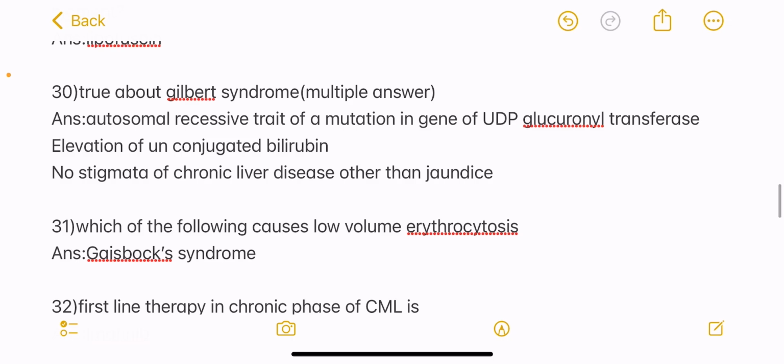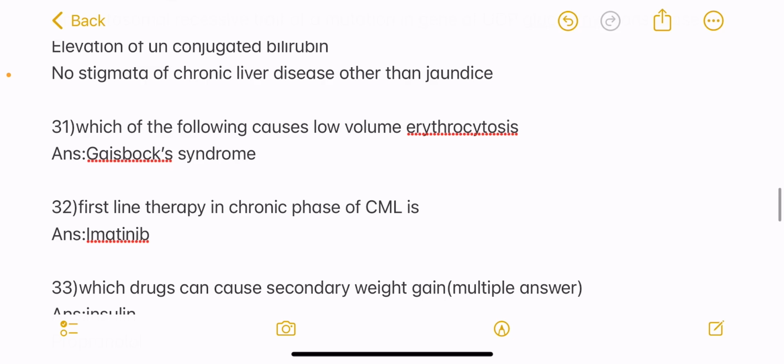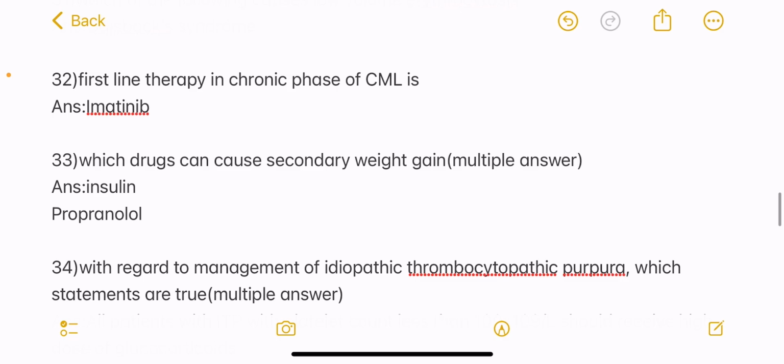Next question, which of the following causes low volume erythrocytosis? Answer is Gaisböck syndrome. Next question, first line therapy in chronic phase of CML is? Answer imatinib. Next question, which drug can cause secondary weight gain? Multiple correct answer question, and the answers are insulin and propranolol.